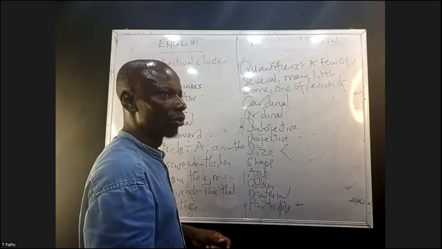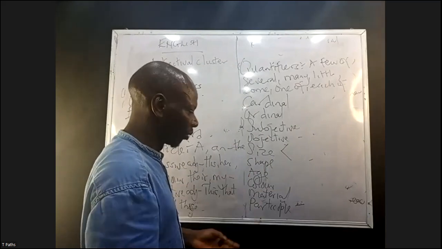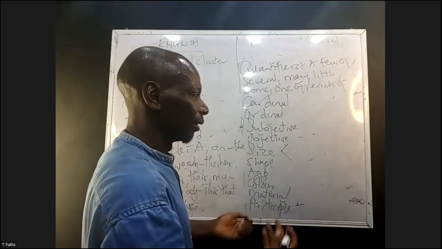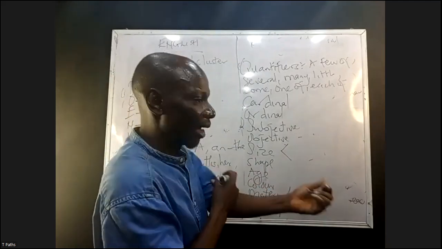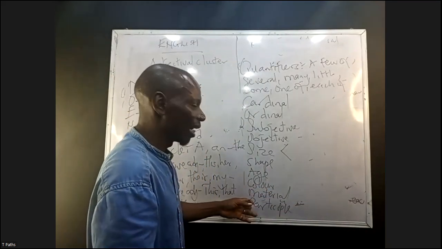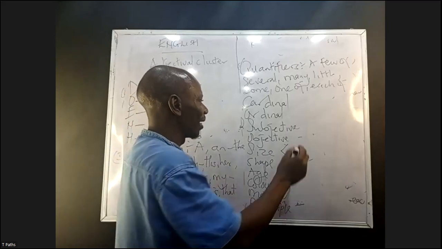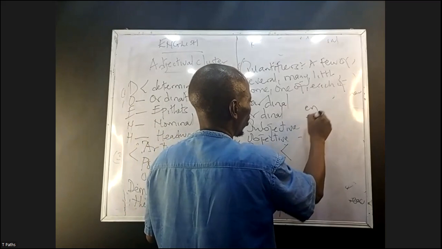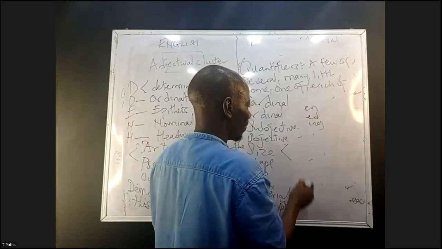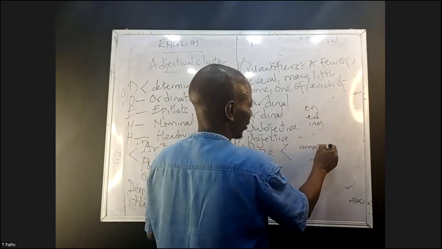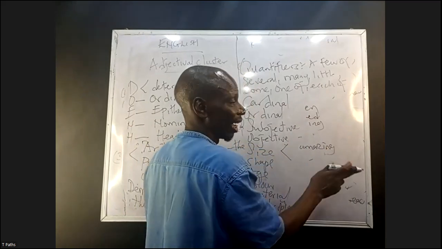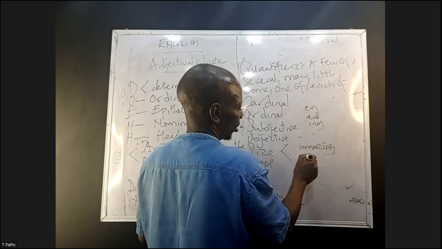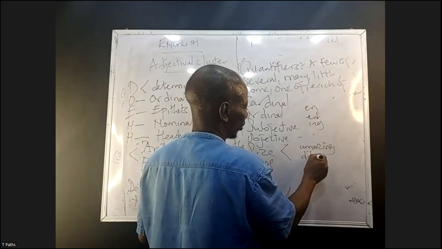Color: blue, light blue, green blue. It could be a compound adjective. Material, that is what? Silk, nylon, rubber. Participle is an adjective that normally ends with en, ed, or ing. Amazing is a participle. Gerundive, we have what? Dilapidated structure. Dilapidated is what?